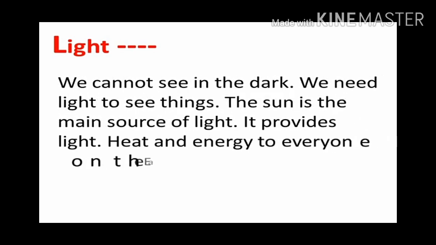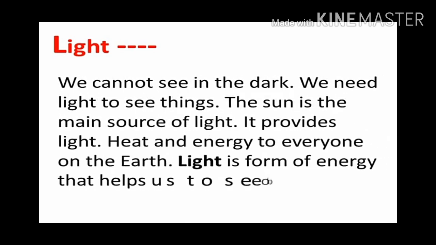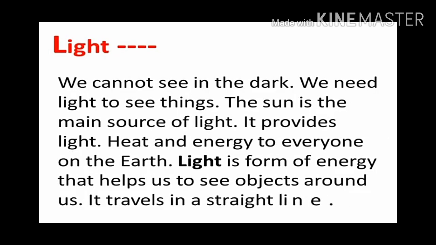Light: we cannot see in the dark. We need light to see the things. The sun is the main source of light. It provides light, heat and energy to everyone on the earth. Light is a form of energy that helps us to see objects around us. It travels in a straight line.